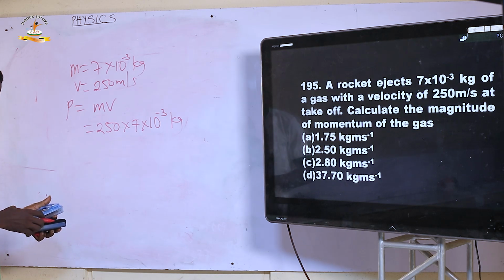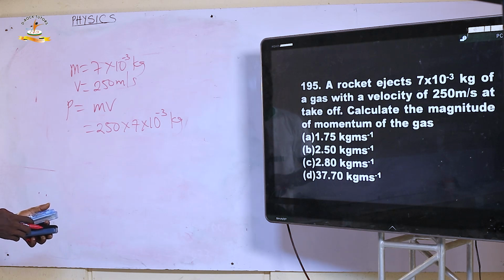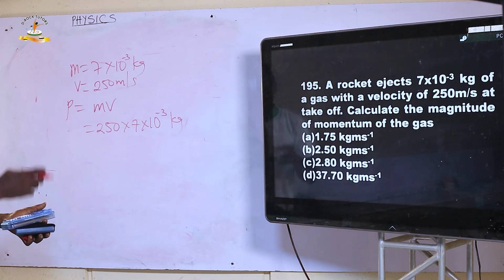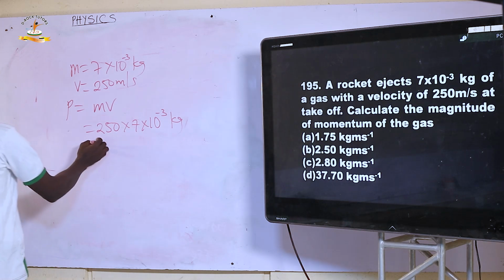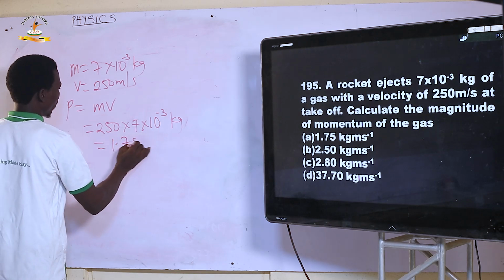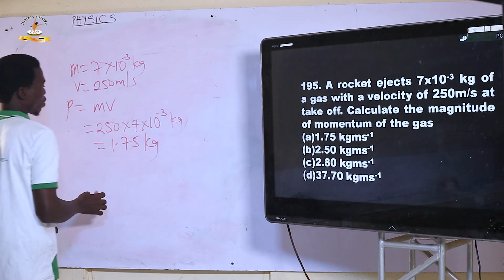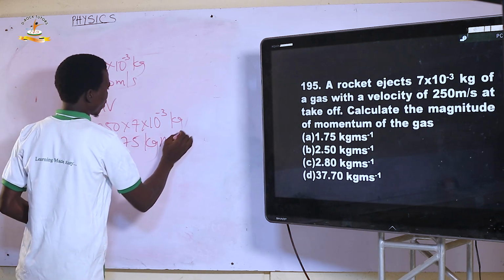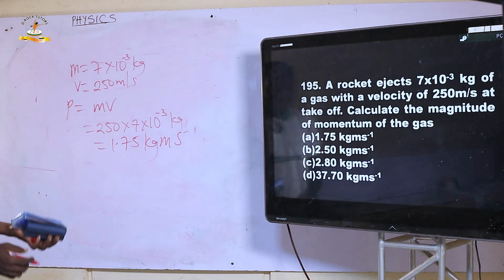So it's going to be 250 multiplied by 7 multiplied by 10 raised to the power minus 3, and that is going to give me 1.75. So my answer is 1.75. Don't forget the unit of momentum is kilogram meter per second. So the right option there is A.